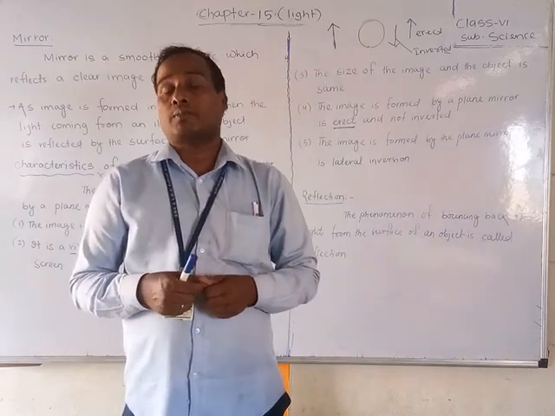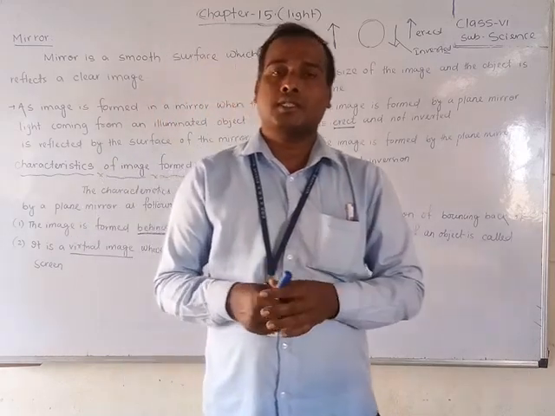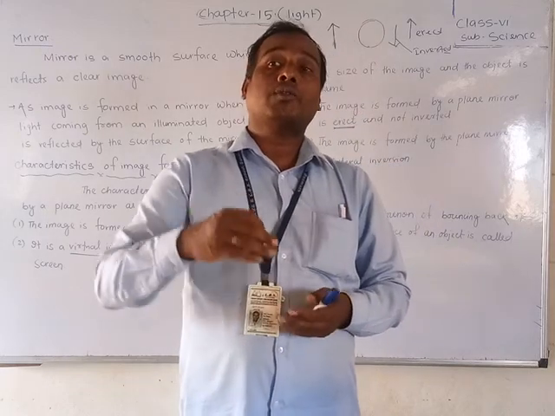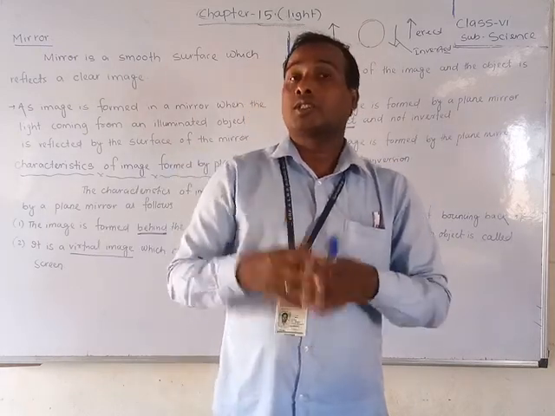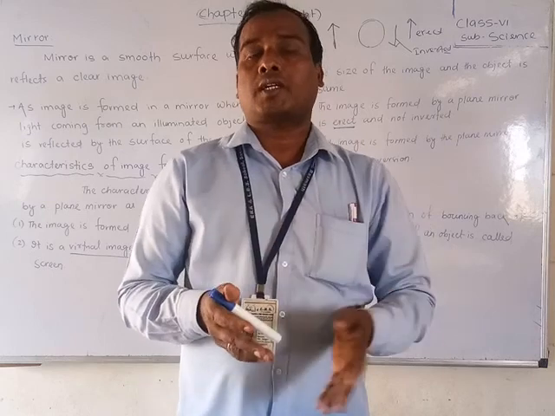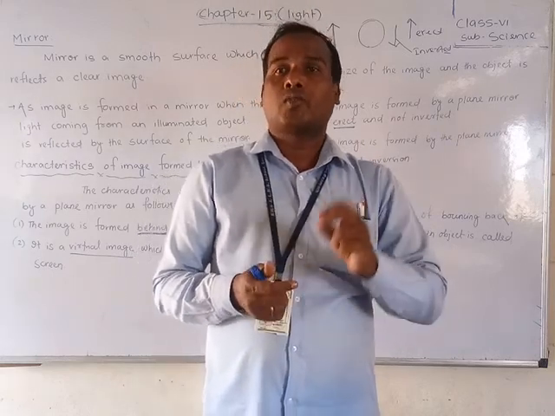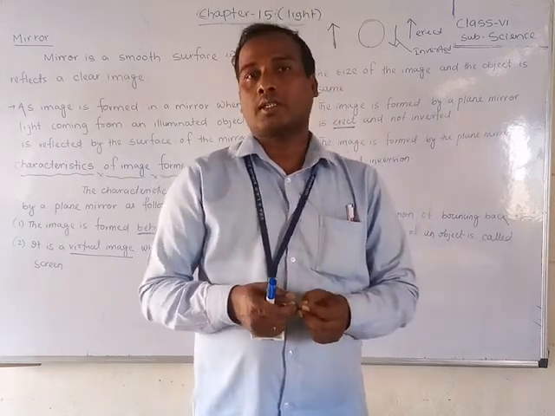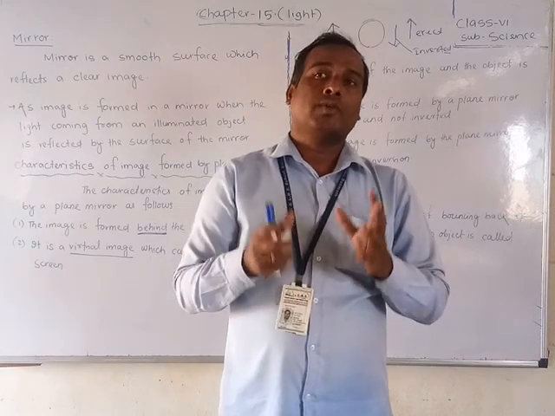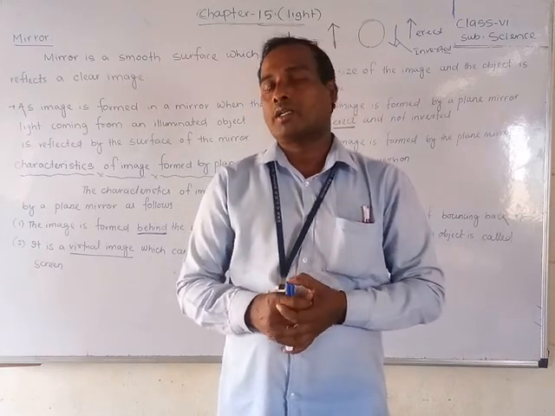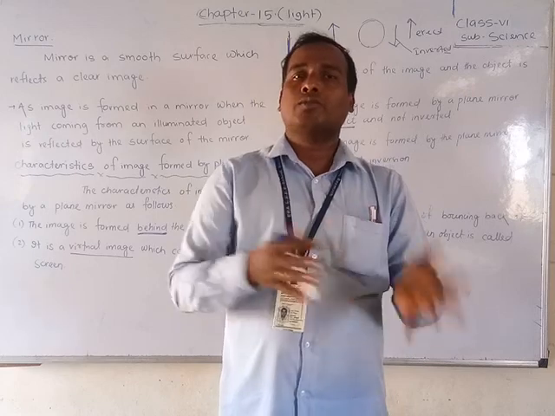And the first very important characteristic is that the image is formed behind the mirror. So these are all 5 characteristics of the image formed by the plane mirror. Okay, students, these are the very important points you have to remember and write in your notebook.